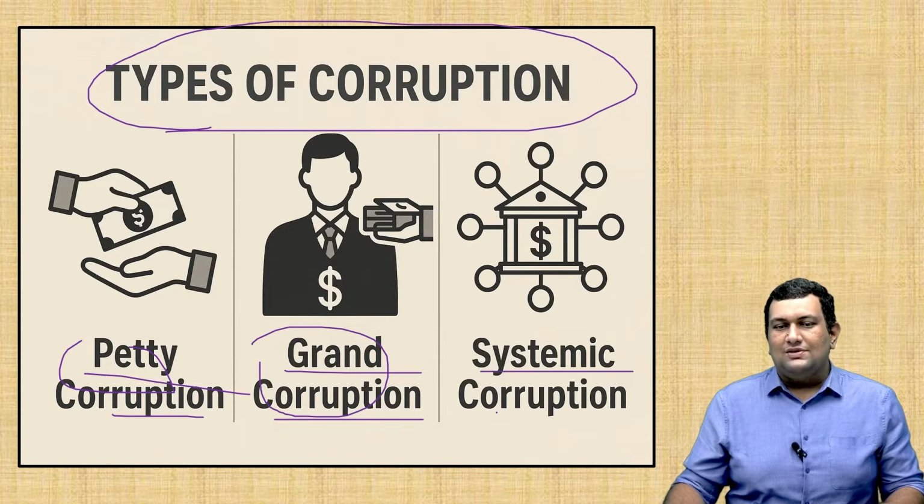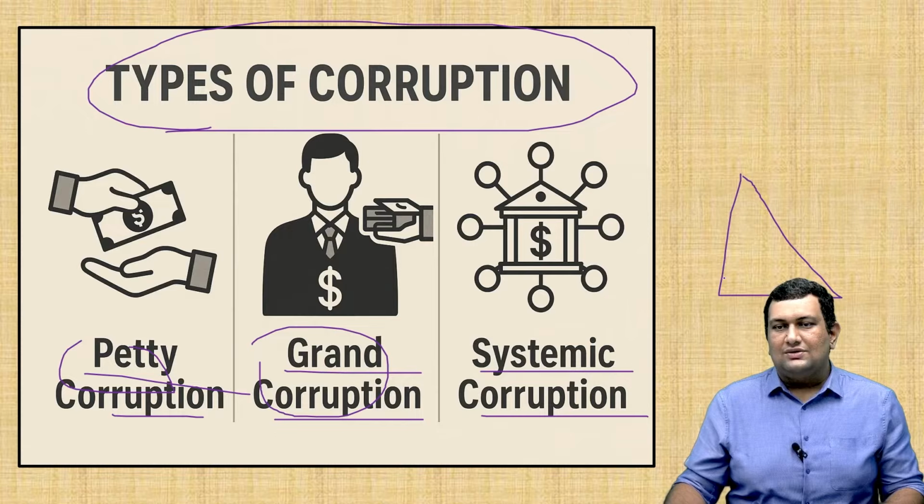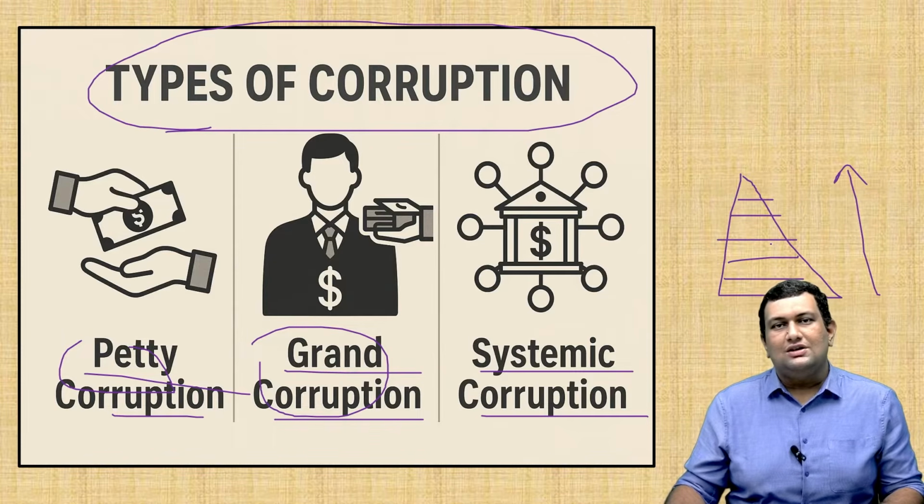In systemic corruption, the issue is more serious. Here, the corruption is not occasional, but deeply entrenched. For example, in bureaucracy, we say it has a hierarchical nature, so there are many levels. In systemic corruption, the corruption is normalized. Through all the levels of the hierarchy, there is corruption. The money flows from the base till the end. Officials at all levels are involved in corruption. This is an example of systemic corruption.